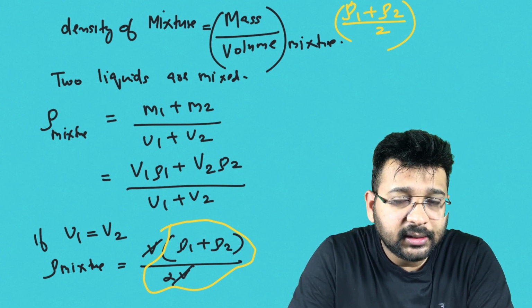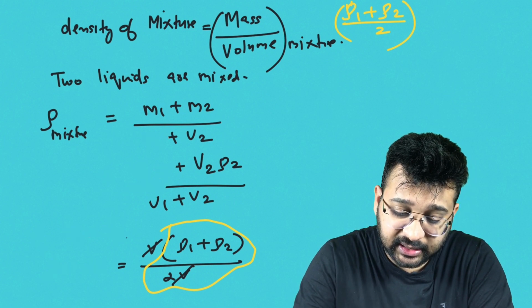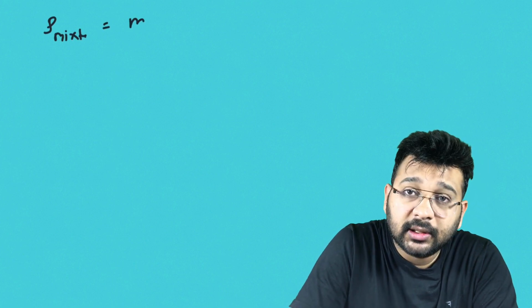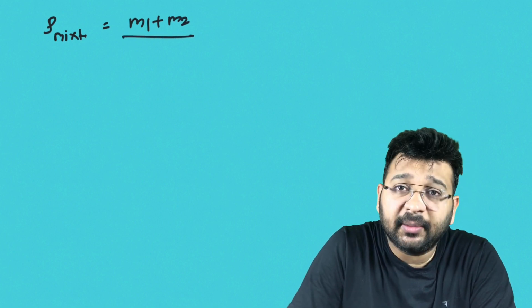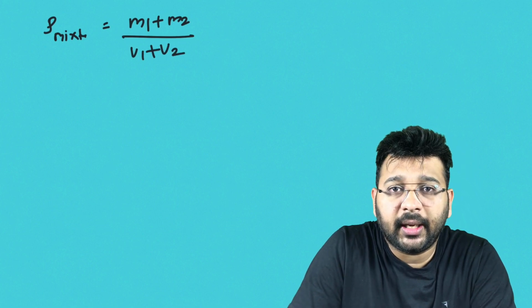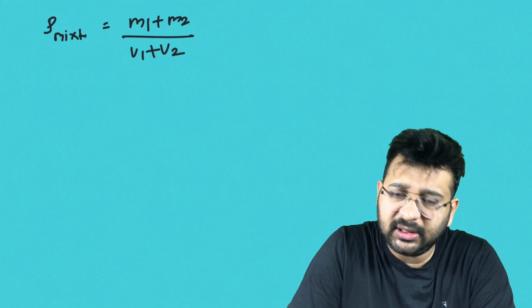Okay, clear? Now, let's move to another case. We already laid down the equation of density of mixtures. Density of a mixture, the formula is m1 plus m2 divided by v1 plus v2.